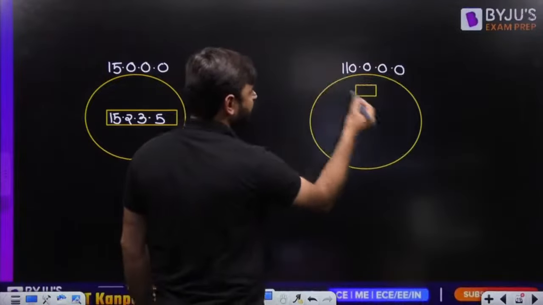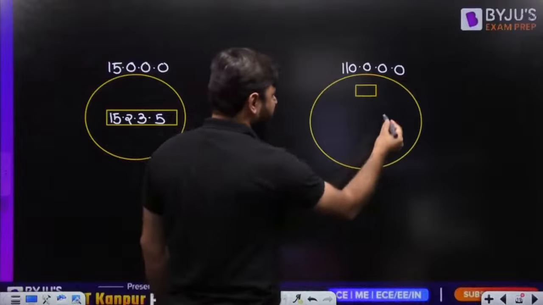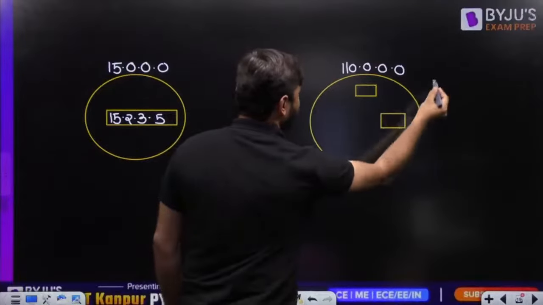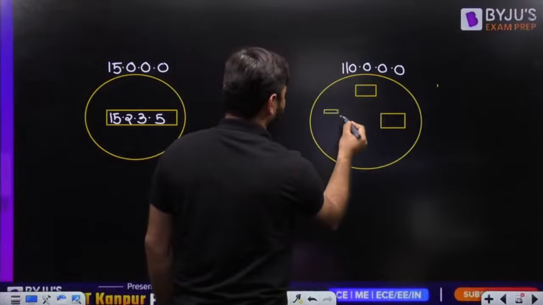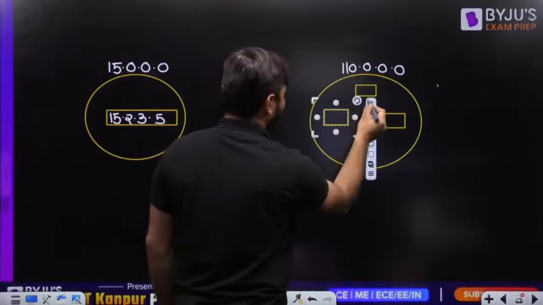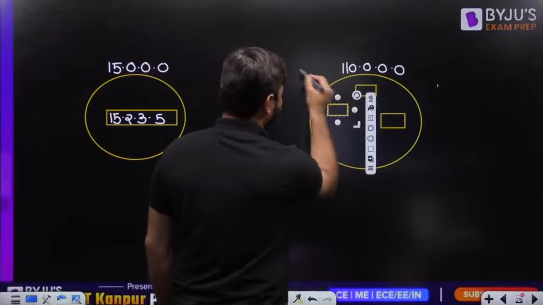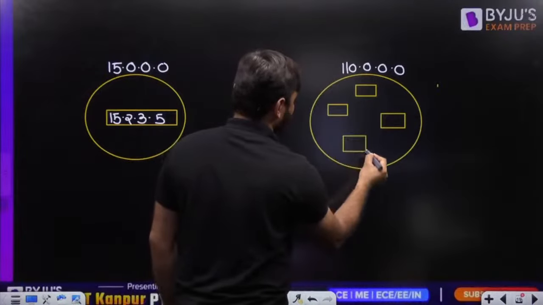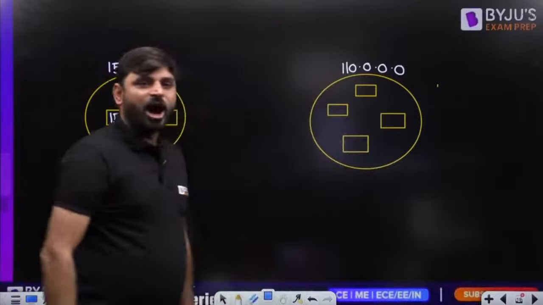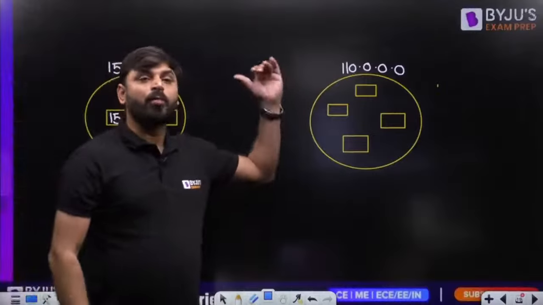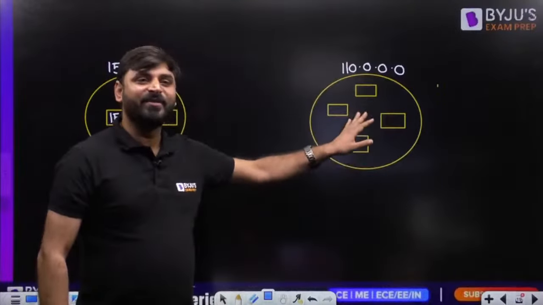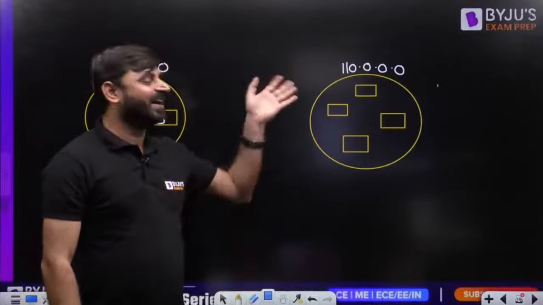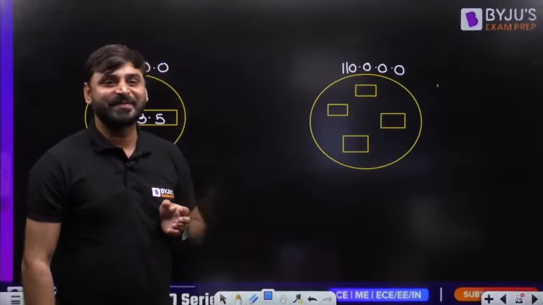Because this is also class A. How many hosts are possible? 2 power 24 minus 2. But I have written only 4 computers, my dear friends, because I can't write 1.6 crore here.